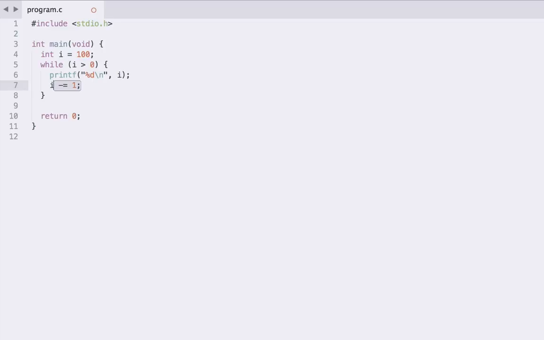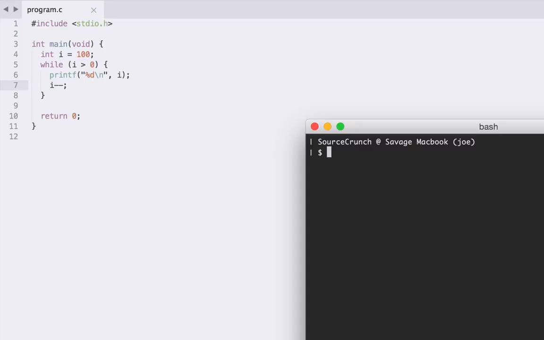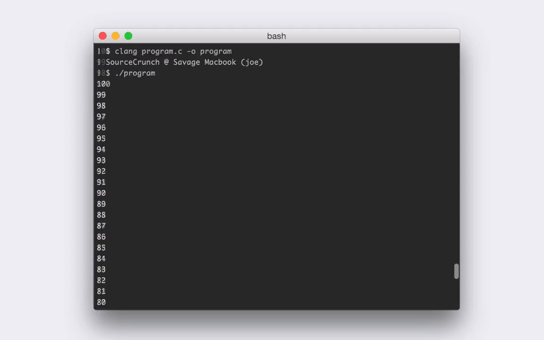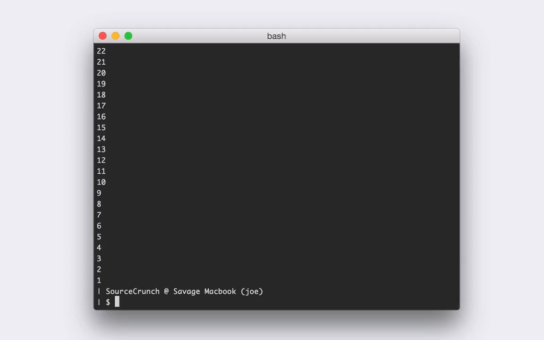And just like our increment operator, we have both postfix and prefix decrement, which work much like their increment counterparts. So in this case, we can just use i--. We can save that. Let's compile. Let's run. And you'll see that works just as you would expect it to. We go from 100 all the way down to 1.